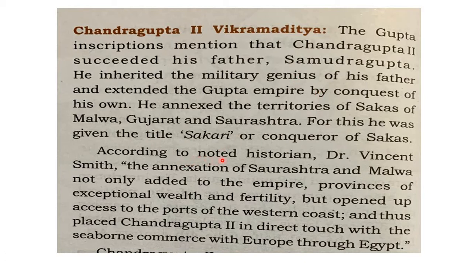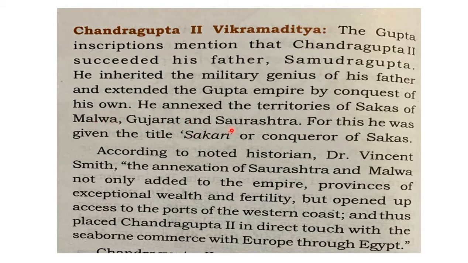And according to the noted historian Dr. Vincent Smith, annexation of Saurashtra and Malwa not only added to the empire provinces of exceptional wealth and fertility, but opened up access to the ports of the western coast. So here what you need to understand is he occupied all these places. Now among these three Shaka places, take Malwa as well as Saurashtra. These are present on the western side of India. So they represent the western coast, along the Arabian Sea.